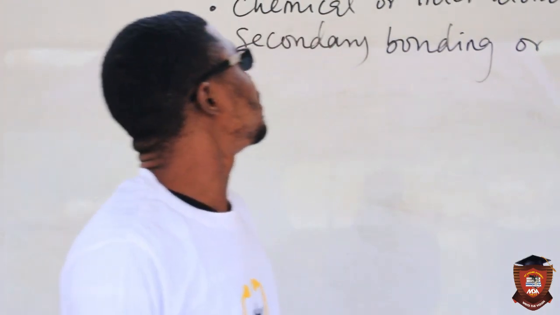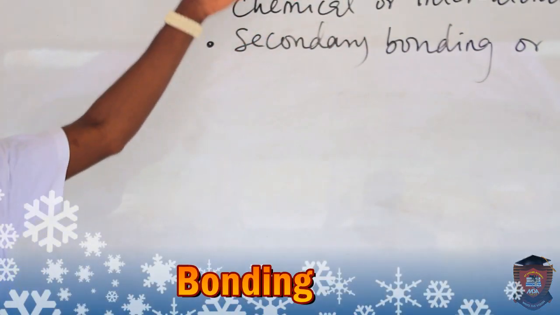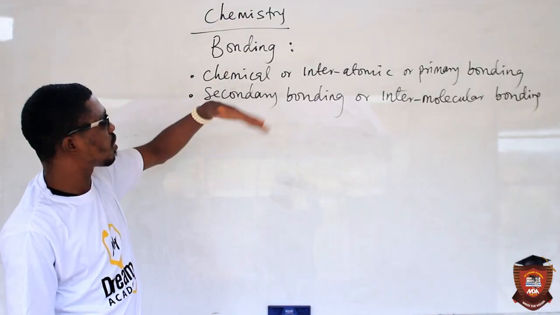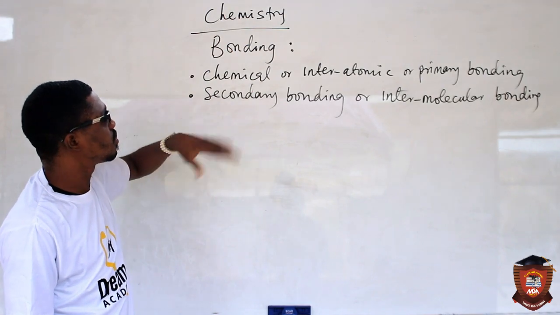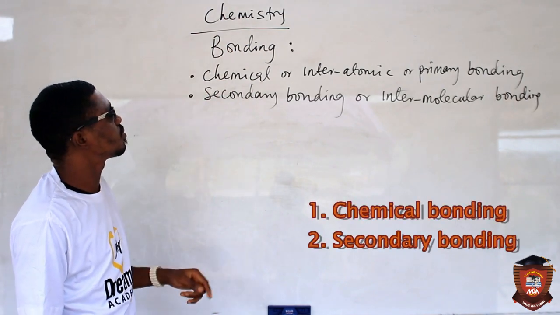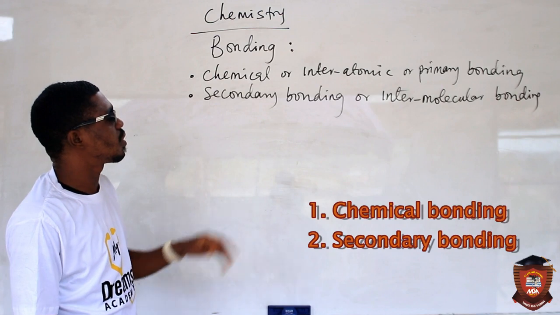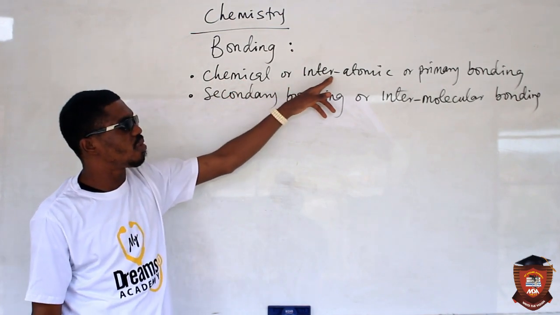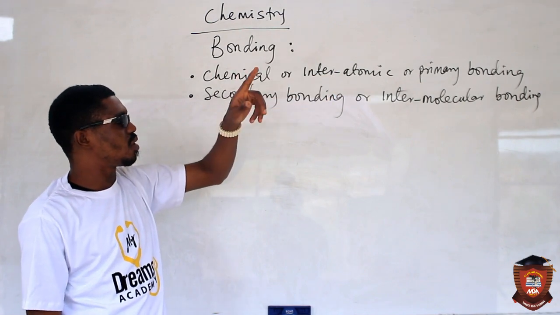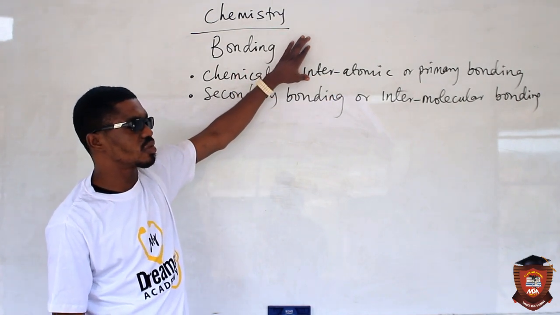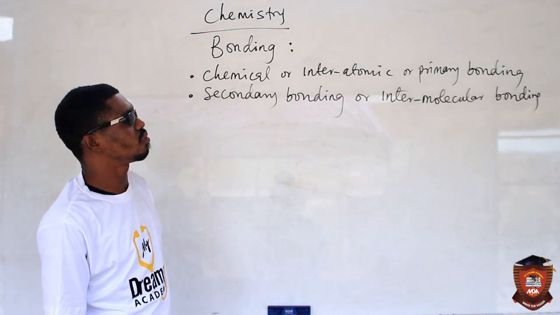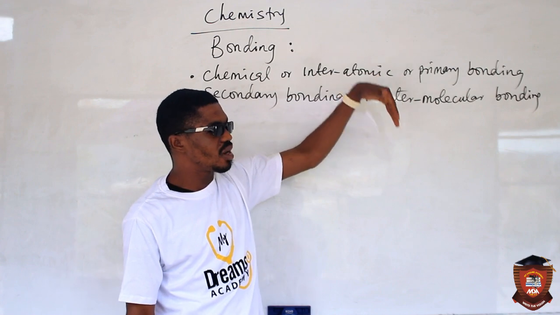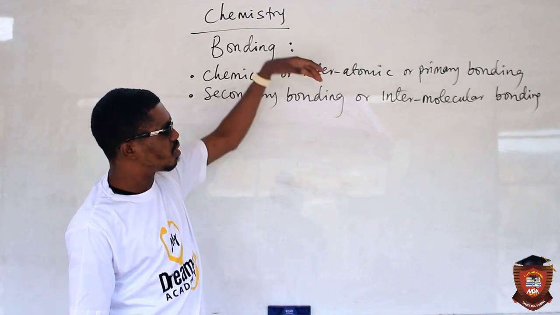Our topic today is bonding in chemistry. Basically, we have two types of bonding: chemical bonding and secondary bonding. You may call chemical bonding interatomic bonding because it will exist between two atoms during chemical reaction. Then you also call it primary bonding because that is the first type of bond that will exist before bond